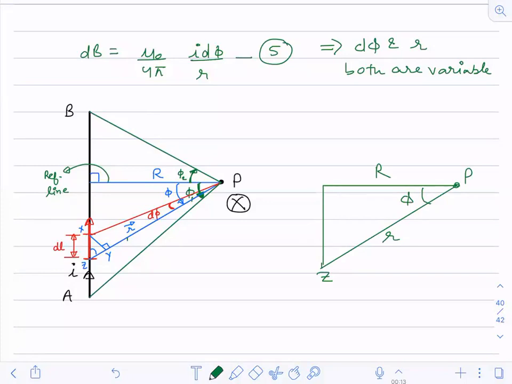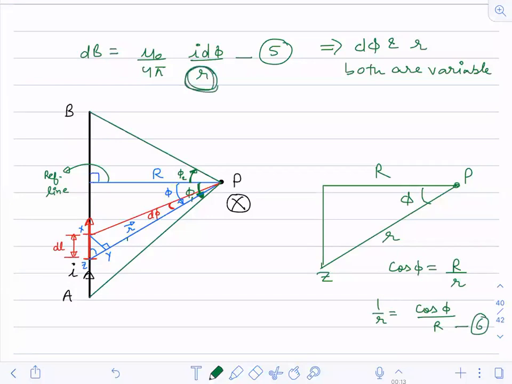So in this figure, what is the value of cos phi? Can I write it as capital R by small r? Yes. So 1 by r, I can write as cos phi by capital R. This is the value of 1 by r. Let us assume this as equation number 6. Now substituting 1 by r, just see here what you are having.